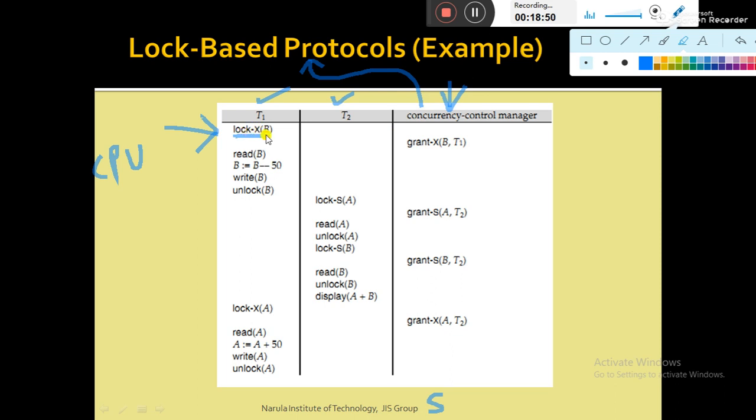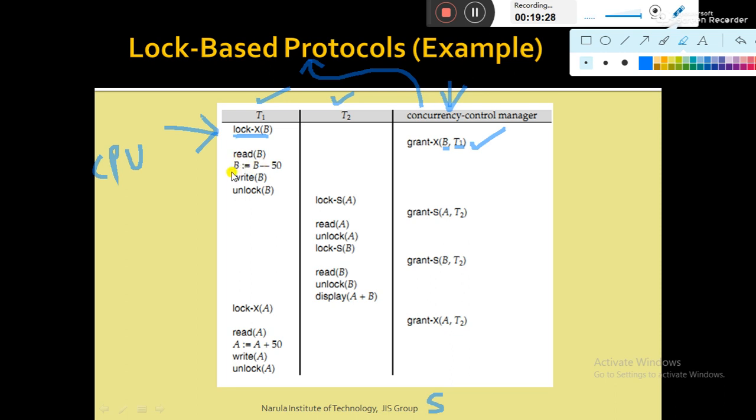Once T1 makes a lock request on data item B, the concurrency control manager has to check whether the same data item B is already locked by some other transaction or not. At that point of time, B is not locked by anyone, so the concurrency control manager grants the lock request. So transaction T1 makes an exclusive mode lock request on B, which is granted by the concurrency control manager.